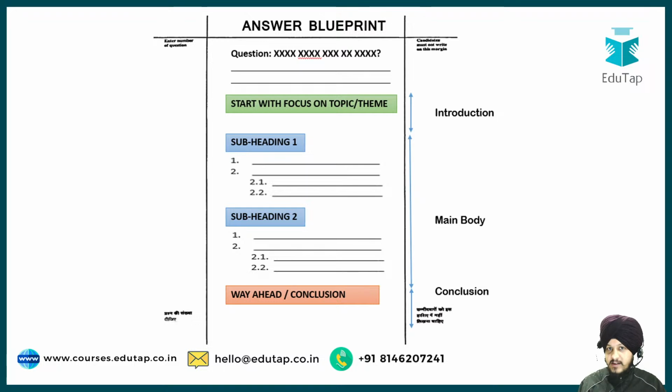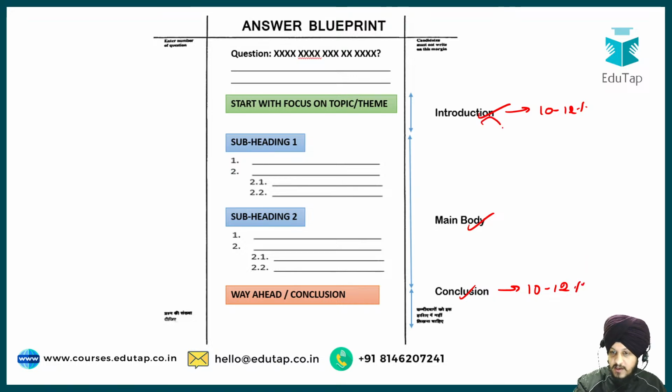But before we enter into the discussions, this is the blueprint that you have to follow while writing your answer in the comment box and also in your examination, where you will divide your answer into introduction, the body, and the conclusion. As I always say in the class, the introduction should be around 10 to 12% of the total word limit, and the same rule shall be applied on the conclusion also.